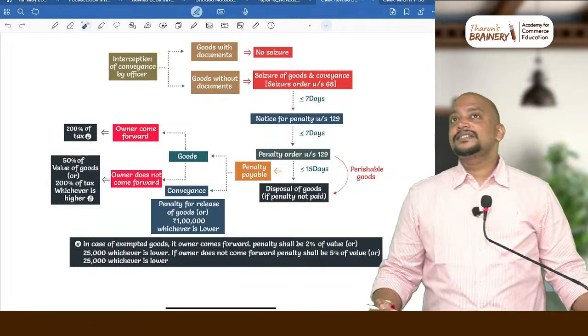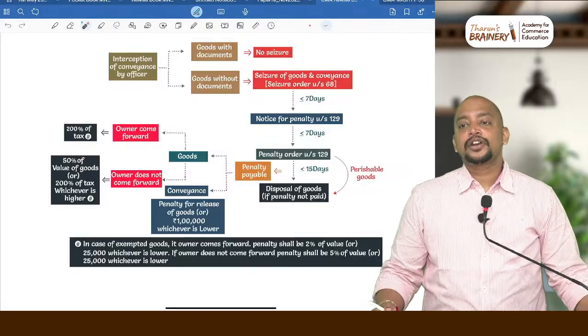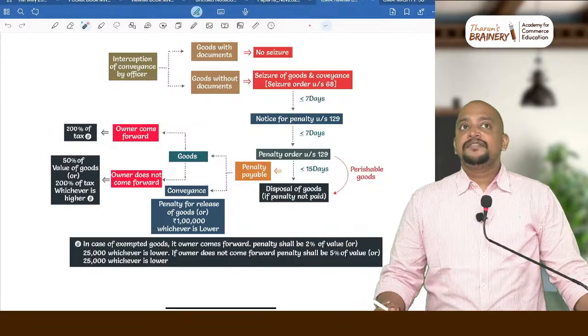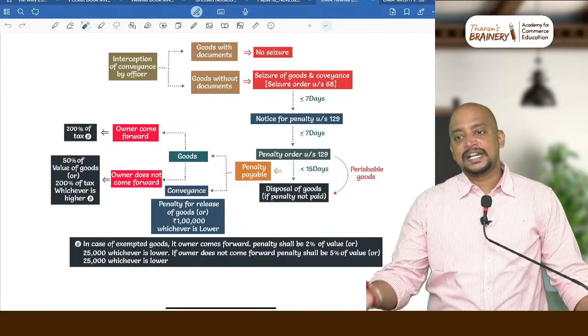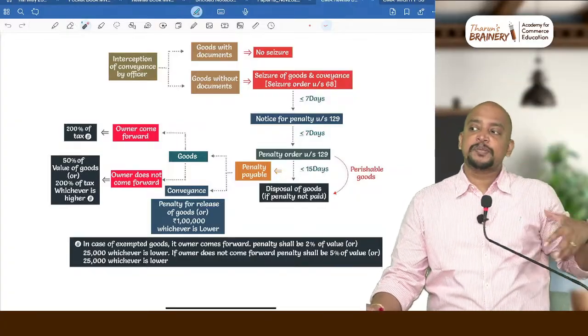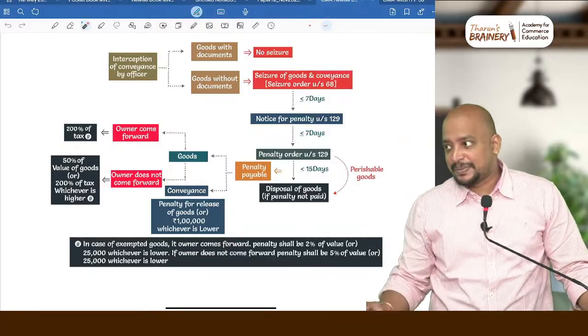And how much is the penalty that is payable? Now, it depends on goods and on conveyance. First, for goods, how much is the penalty payable? Whether the owner is coming forward or the owner is not coming forward to pay the penalty. If the owner of such goods is not coming forward to pay penalty, then the transporter is coming forward to pay the penalty. Is it clear?